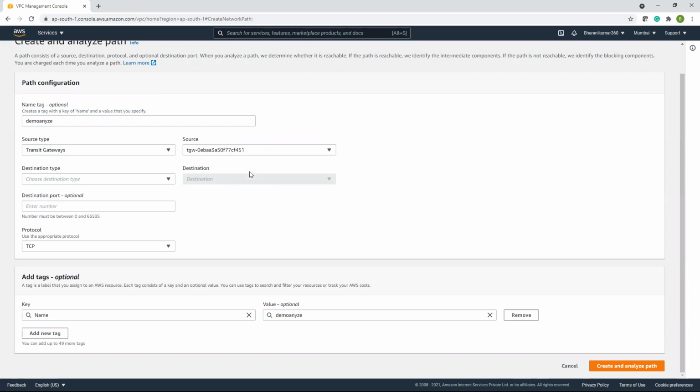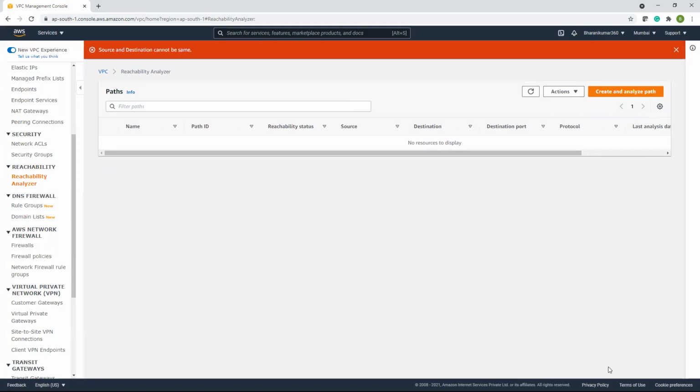If something is not working, you can go and analyze the path here. The destination is also the transit gateway. If you have another transit gateway, we can give that. Port number, let's say 80. You can give any number, let's say 8000. Protocol, and this is a network protocol. Let us keep it as TCP. Create and analyze the path. Source and destination cannot be the same.